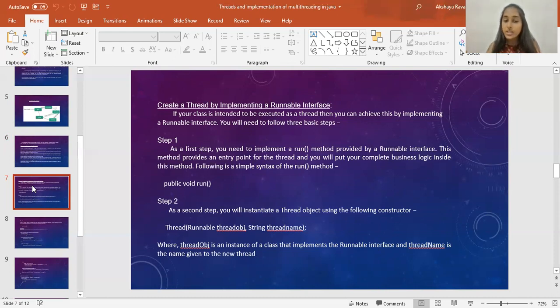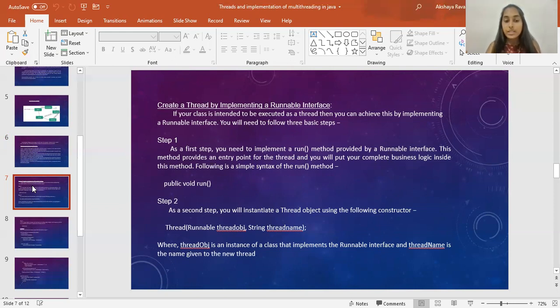Step 1. As a first step, you need to implement a run method provided by a runnable interface. This method provides an entry point for the thread and you will put your complete business logic inside this method. Following is a simple syntax of the run method, that is public void run with brackets.